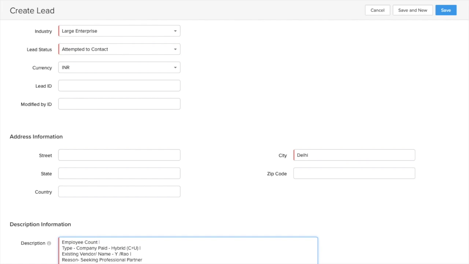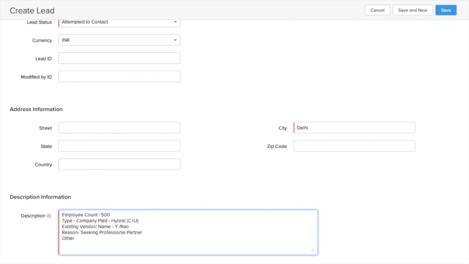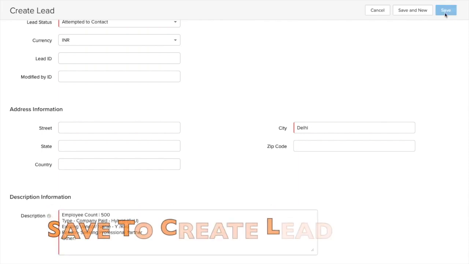So let's say employee count would be 500. This is the type, so it would be company paid hybrid. Existing vendor, it's yes, they do have an existing vendor, and that's the name of the vendor. Let's say the name of the vendor is Route Travels. I put in Route Travels. The reason could be they are seeking a professional partner. If you have any other information, you can simply put it in there, right? I'll save this.